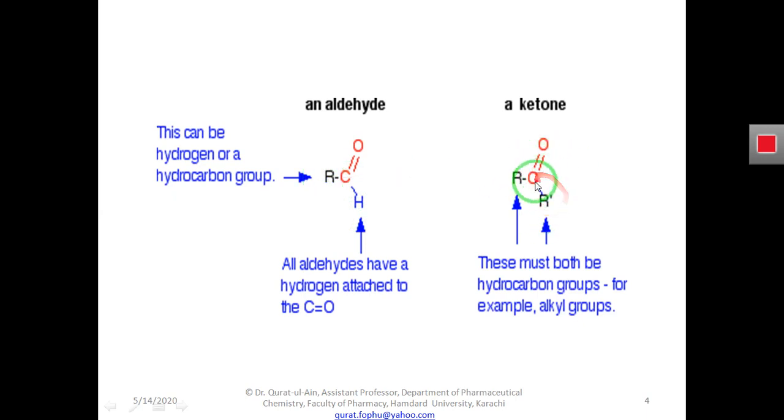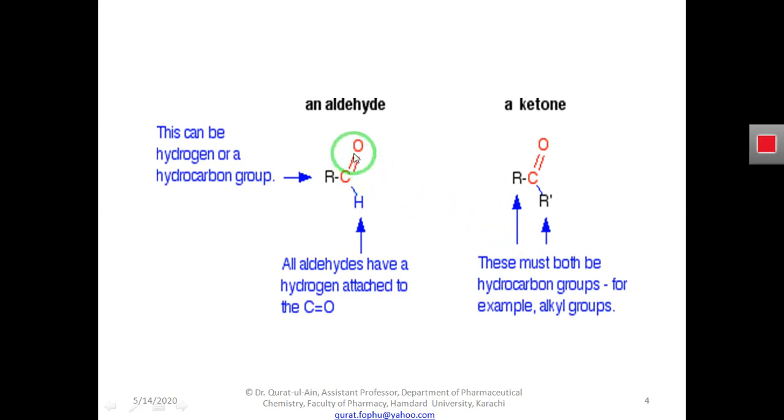Ketone has a C double bond O group, that is a carbonyl group, and this carbon atom must be attached to two other hydrocarbon radicals. And what are these hydrocarbon radicals? Alkane, alkene, alkyne, or any other radical having hydrogen and carbon atoms.